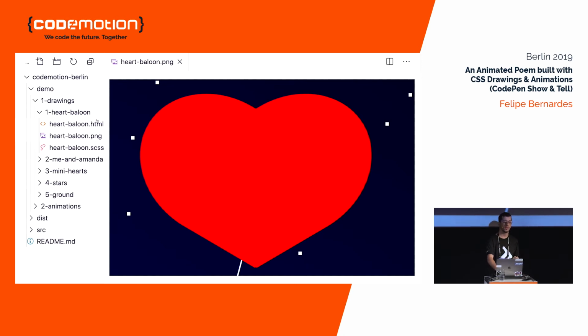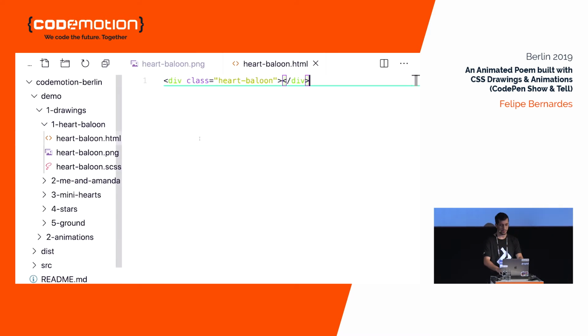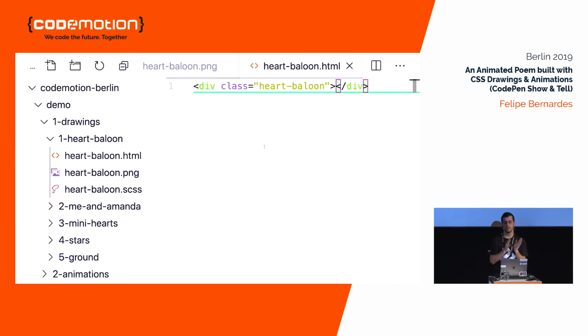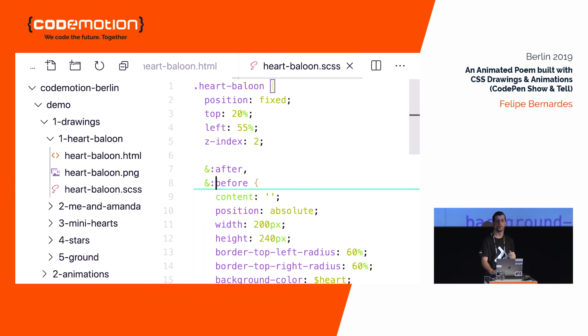Let's start, look into the HTML markup. Okay, so it's pretty straightforward. There's just an empty div with the heart balloon class. Now let's see the CSS for it. So the heart balloon is the container, we are using after and before pseudo elements to create our rectangle with round corners shape.